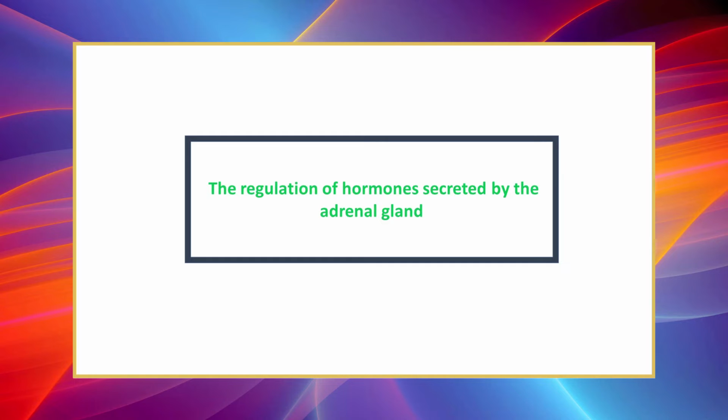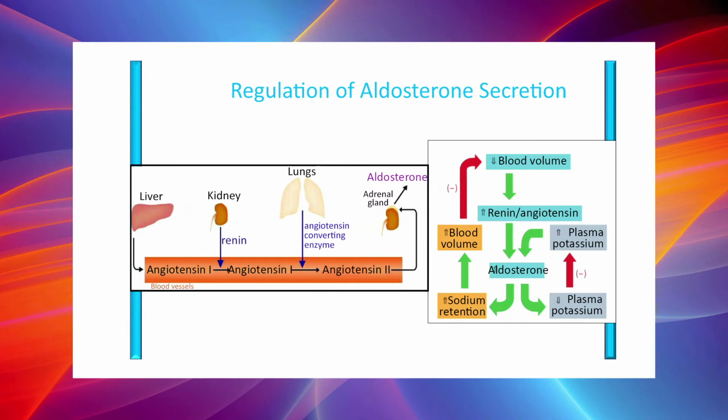Let us now discuss in detail the regulation of hormones secreted by the adrenal gland. First, we will discuss the regulation of secretion of aldosterone.